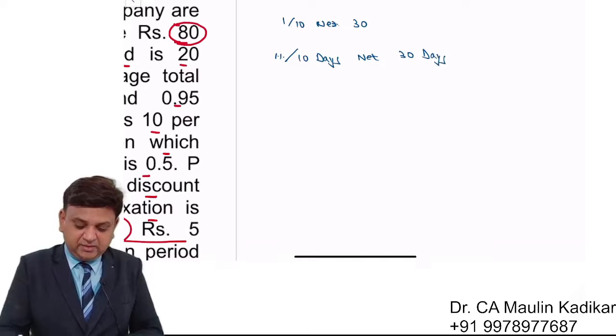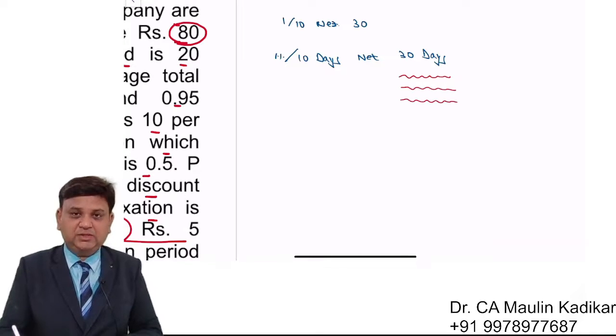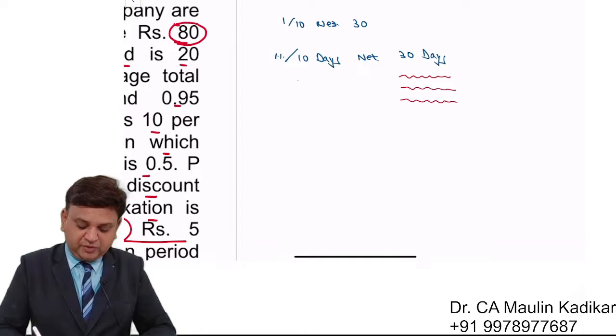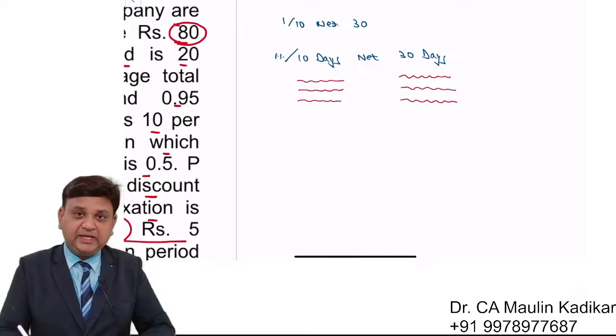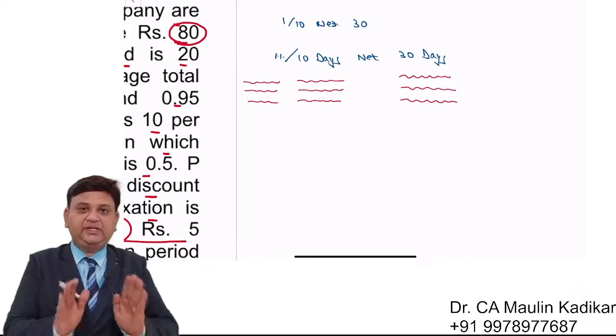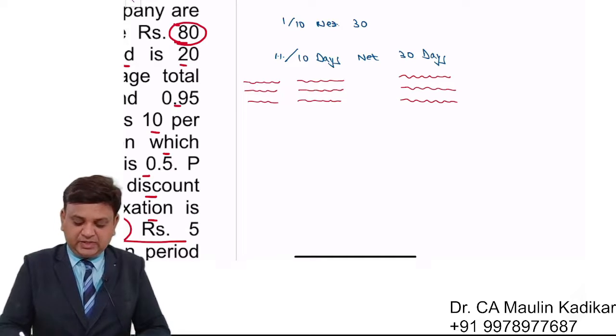We offer a credit period of 30 days to customers. At the same time, we have told the customers that if you make payment within 10 days, then you will be given a cash discount at the rate of 1%. Otherwise your credit period is 30 days.